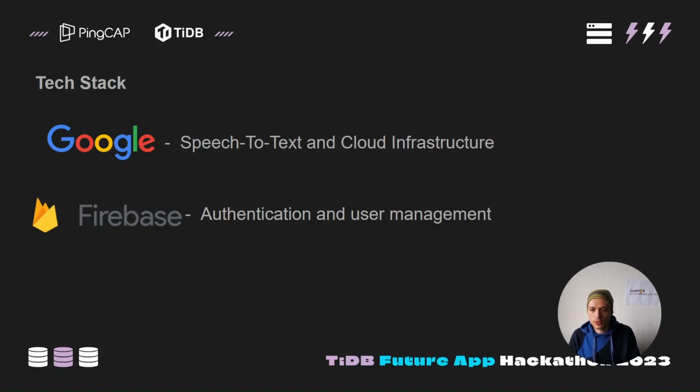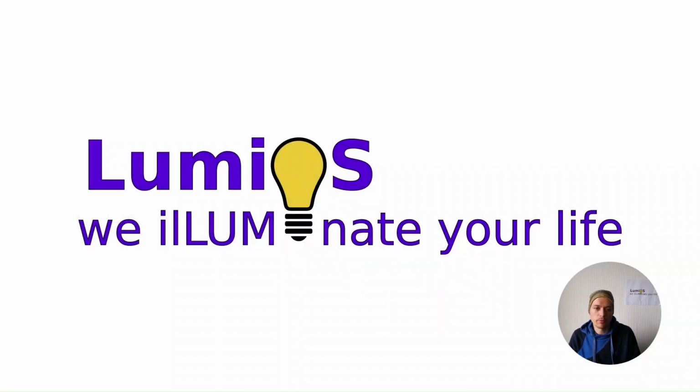The goal is to create an AI-driven native operating system that uses speech as the user interface. LumiOS. We illuminate your life.